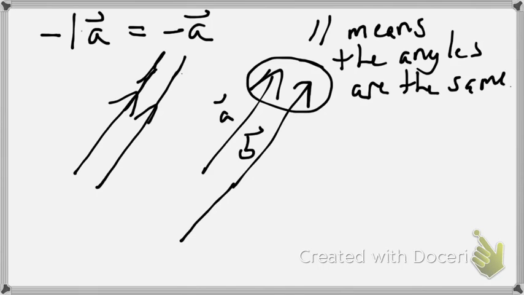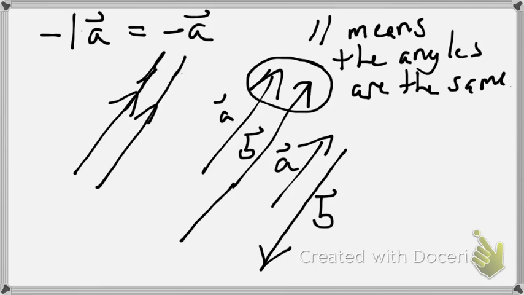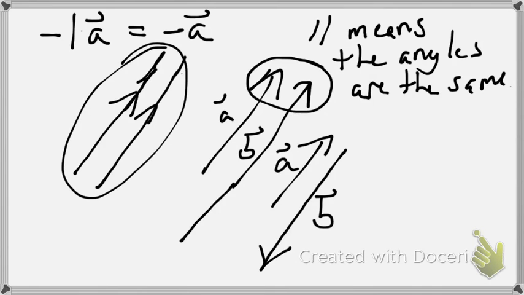But what do we say when vector A is this way and vector B is going the opposite way? We can't just say parallel, even though in our old understanding of parallel, we would say yeah, these are parallel, they run along, they never intersect, they meet all of those requirements. This has more information because the direction matters.